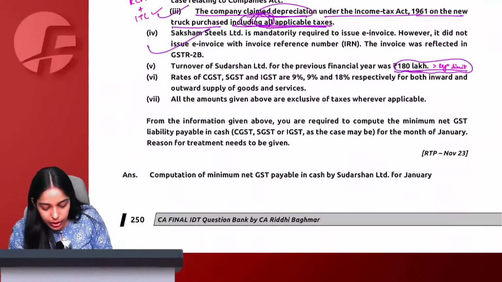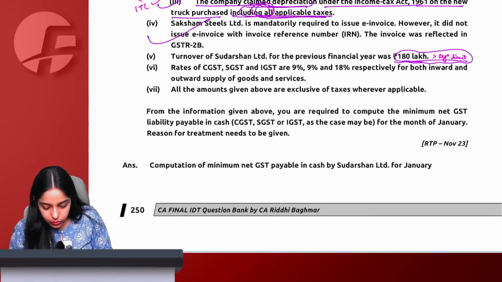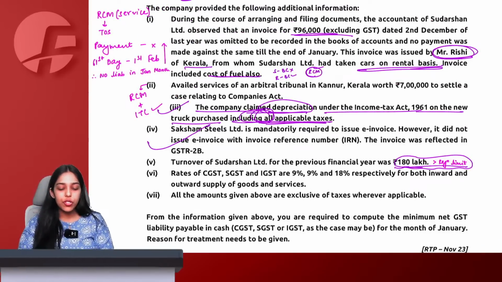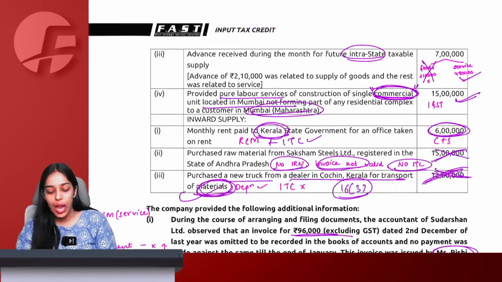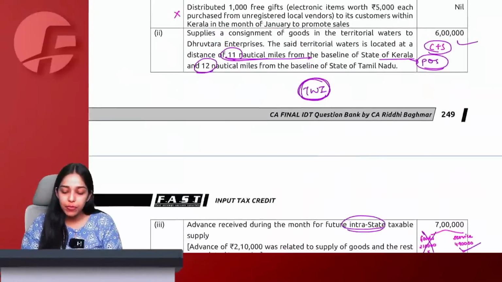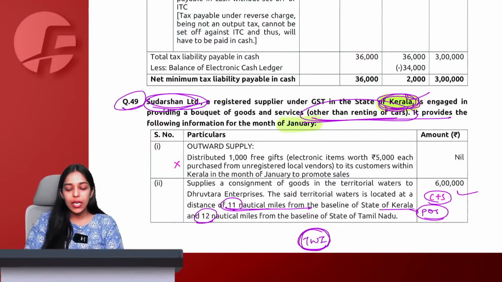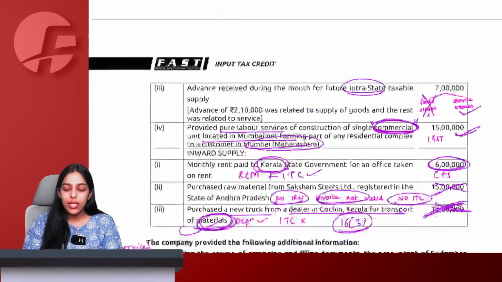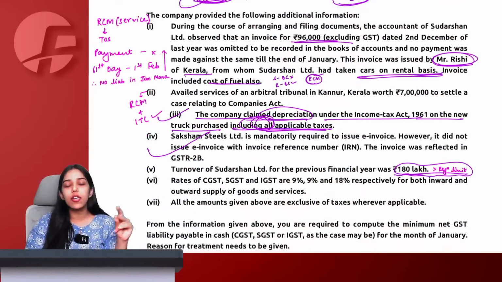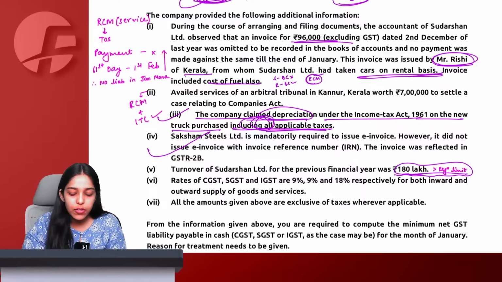In this question, whether they have said that the rate is 5%. No, it is their assumption, that on this renting of motor vehicle, the rate is 5%. Ideally, they should have mentioned, but in this question, they are giving a hint that it is not our business and so on, which means it is somewhere related to reverse charge mechanism. Ideally, they should give the rate, that renting of motor vehicle rate is 5% here, so that there is absolutely no ambiguity that supplier not body corporate, recipient body corporate, rate 5%, which means reverse charge mechanism will be applicable.